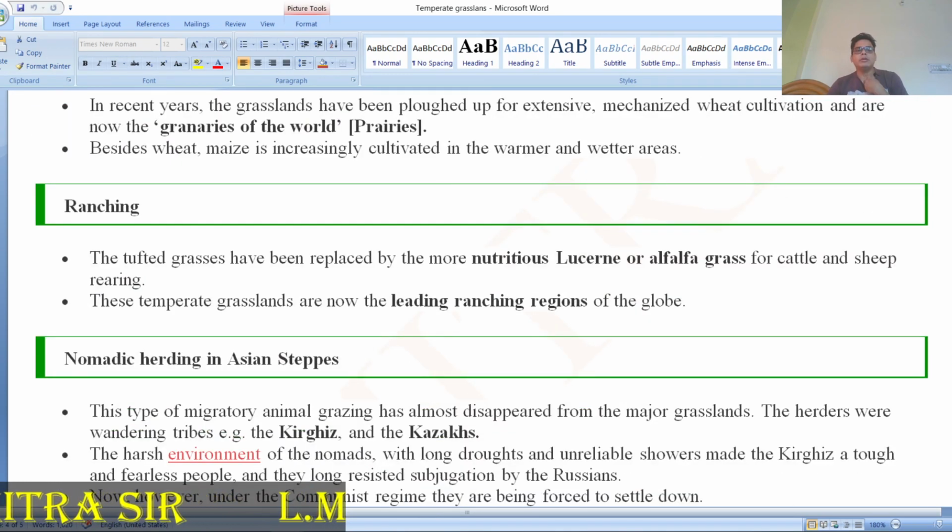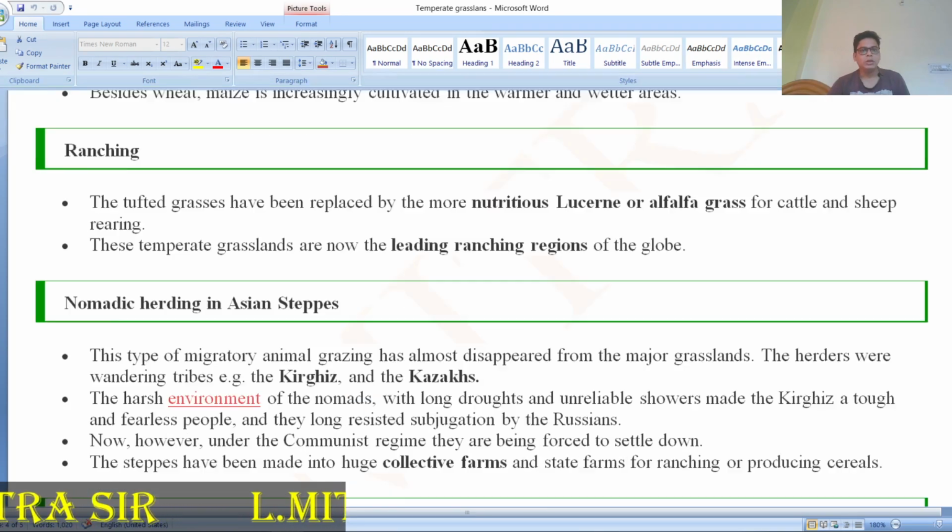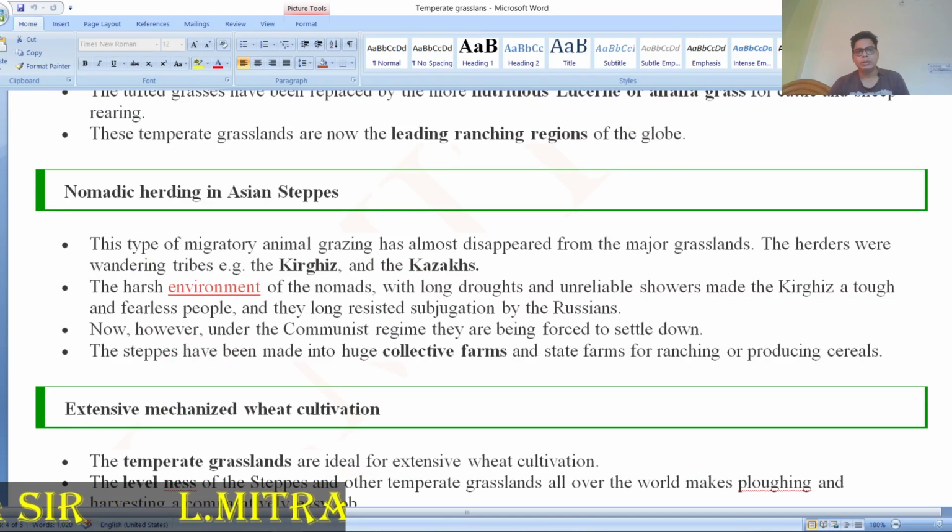Ranching: tufted grass, nutritious alfalfa can be found over there for sheep rearing, and it leads to the ranching regions of the globe, meaning a number of ranches can be found over there. Then what are the nomadic herdings in the Asian steppes?